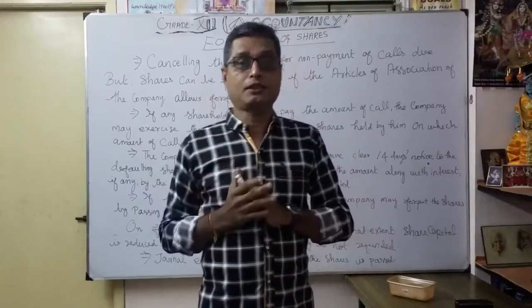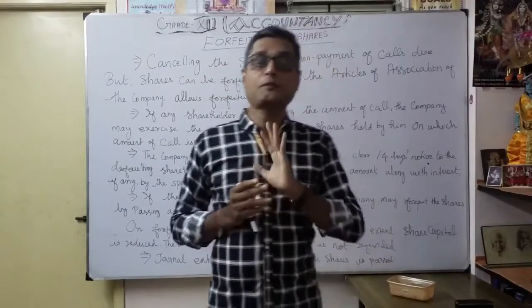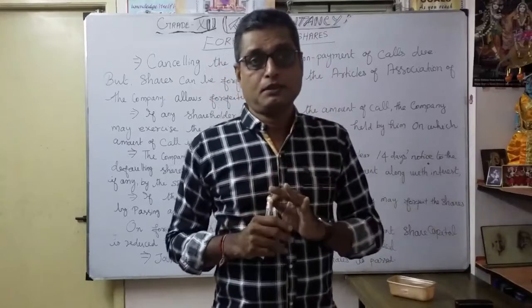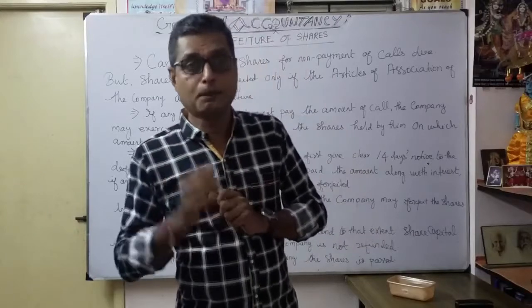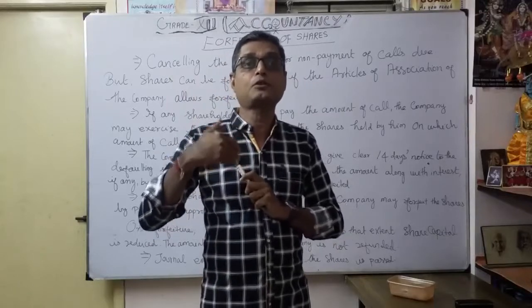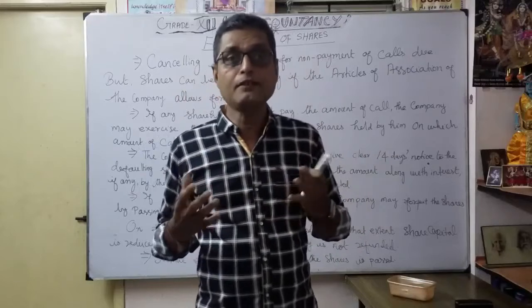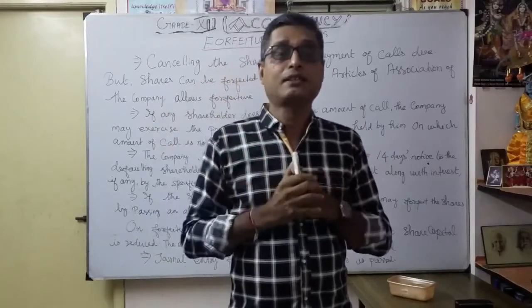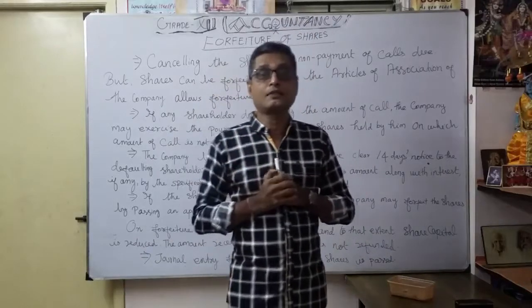So what will happen later on, after some period of time, is that the company will take the money already paid by the shareholder. For example, application 2 rupees, then allotment 3 rupees. So 2 plus 3, 5 rupees, correct. Then 2 rupees first call, totally 7 rupees. Up to that, the company will keep that money, because the second and final call has not yet been paid by the particular shareholder. The company cannot wait too long, because they want to run the business and collect the money. So the company keeps the money already paid by the shareholder. That is why the forfeiture of shares is a very important and interesting topic.